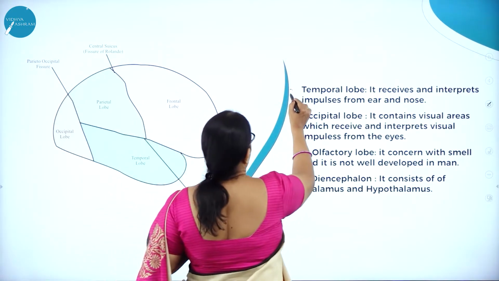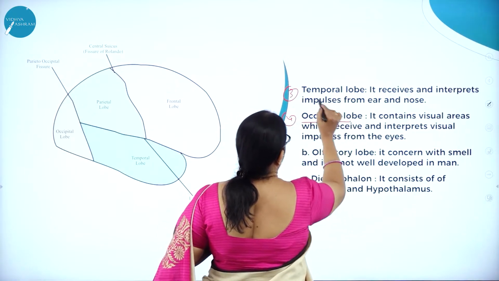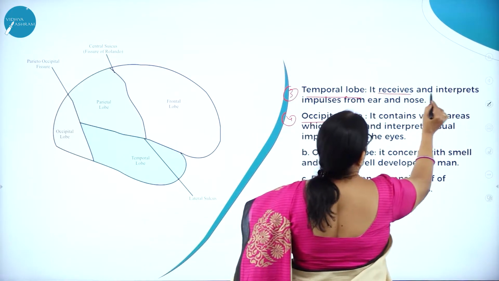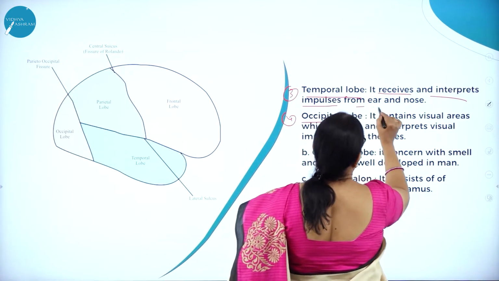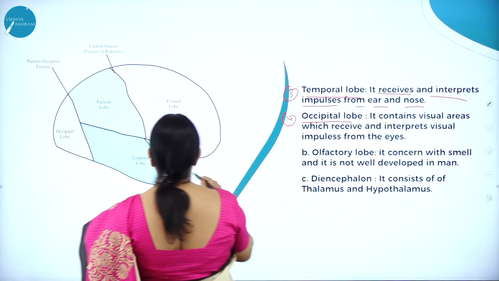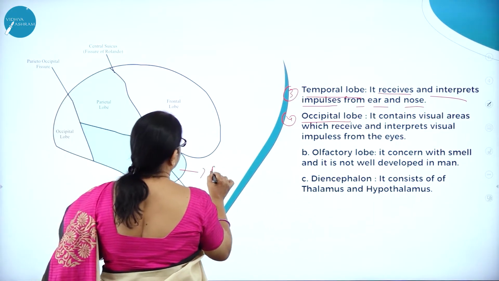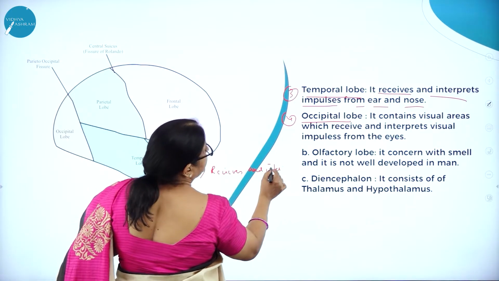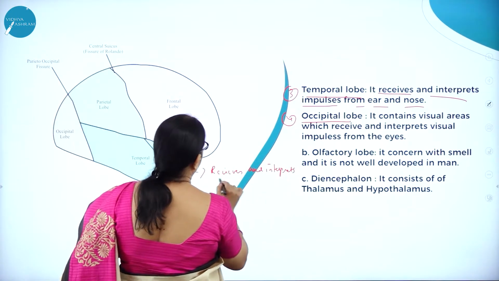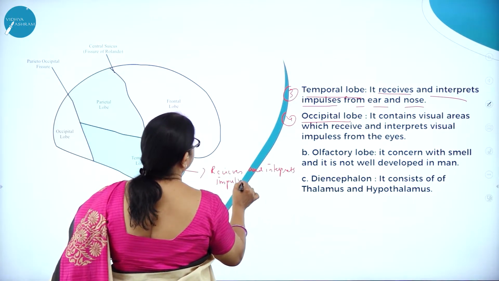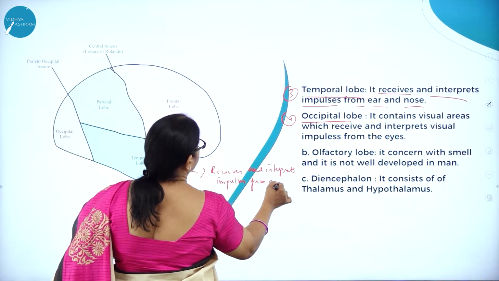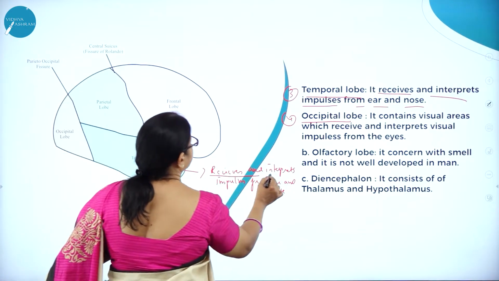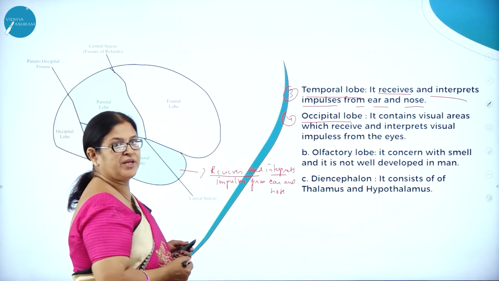So the third one is the temporal lobe and the fourth one is the occipital lobe. The temporal lobe receives and interprets impulses from the ear and nose. See, it receives and interprets impulses from ear and nose.